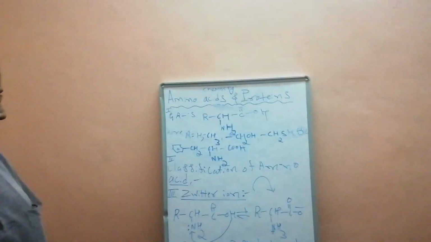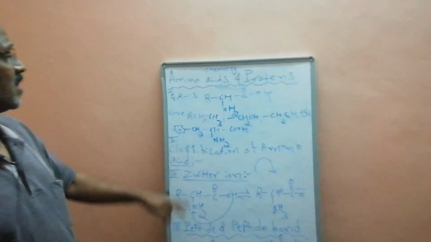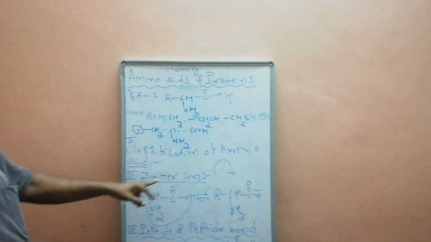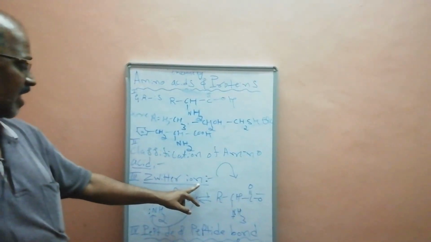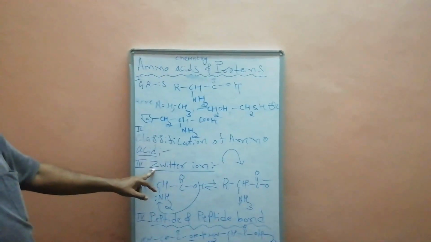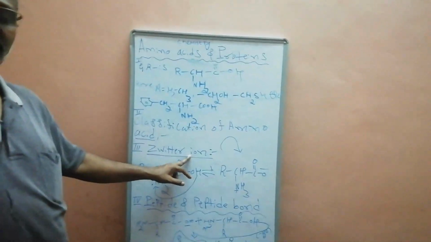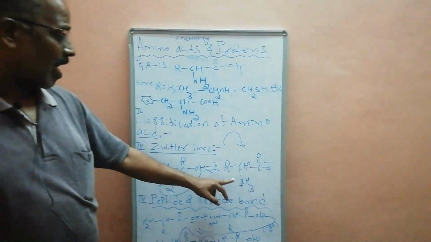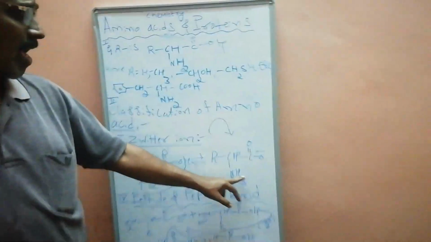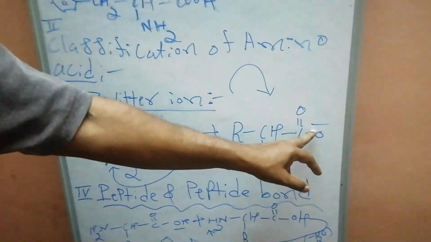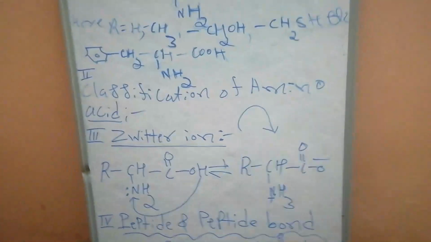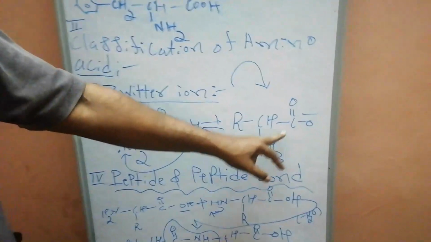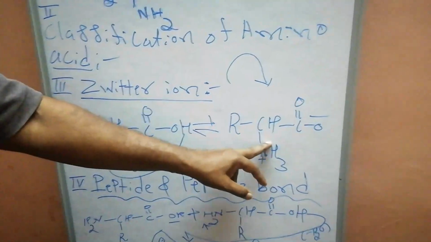Next, I talk about these amino acids dissolved in water. It shows an important characteristic property called zwitterion. What is a zwitterion? These are dipolar ions having one positive charge and one negative charge. A zwitterion is a dipolar ion made up of one positive ion and one negative ion. How is it formed?